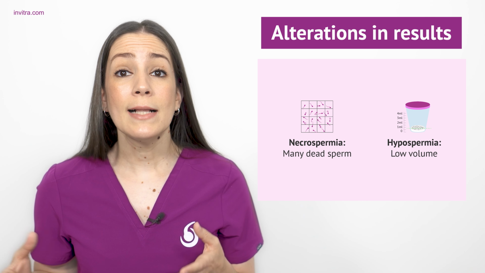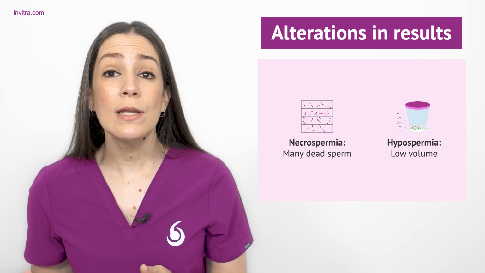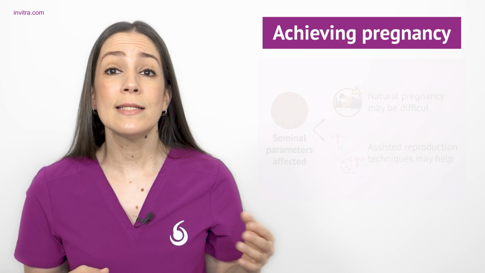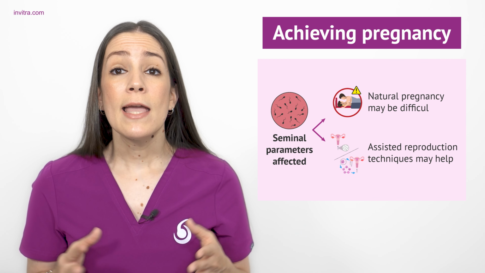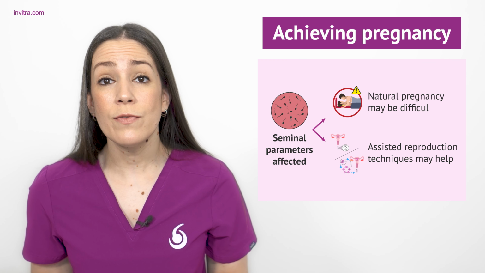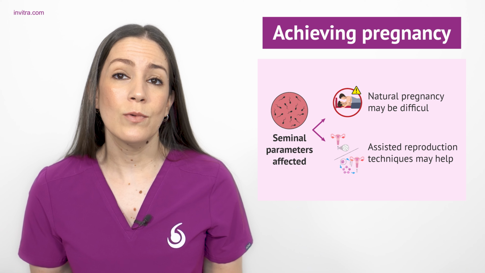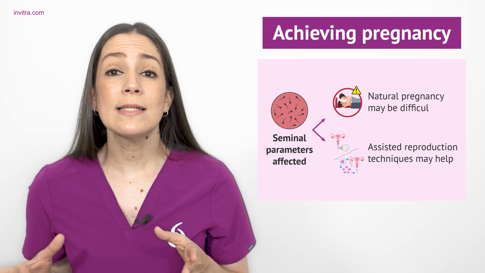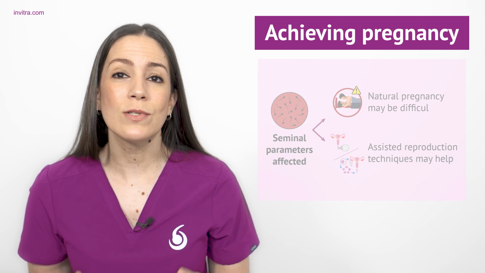There may also be combined alterations such as oligoasthenoteratozoospermia. Based on the affected seminal parameters and their severity, a man might face varying levels of difficulty in achieving natural conception with his partner. Nonetheless, if these challenges occur, assisted reproductive technologies may assist in achieving pregnancy.